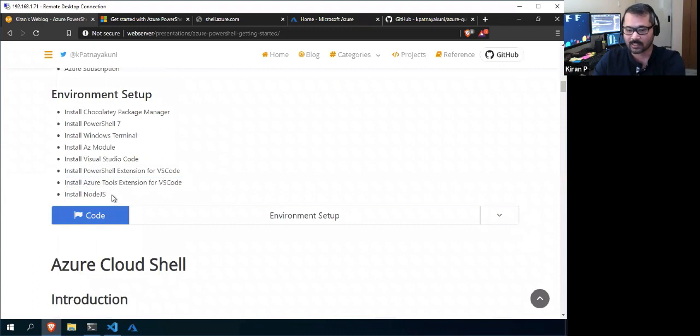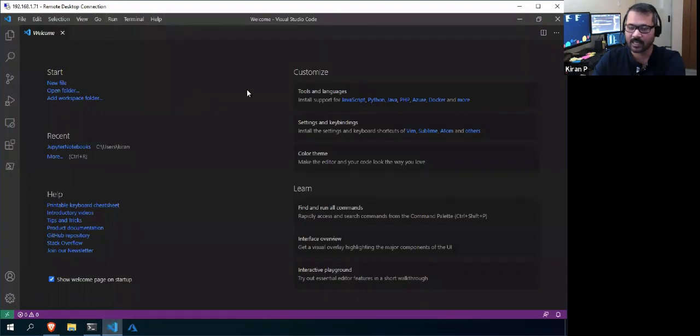You can ask why we have to do all of those things. Suppose you have set up your environment in your Cloud Shell and you are writing some scripts. Here you can write your scripts and run them against your Cloud Shell. The Cloud Shell is remotely there, kind of a container. You can attach that to your local code editor, and whatever you are writing, you can execute on the Cloud Shell. That's the advantage of having the Cloud Shell in Visual Studio Code.